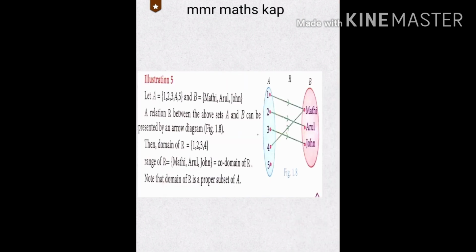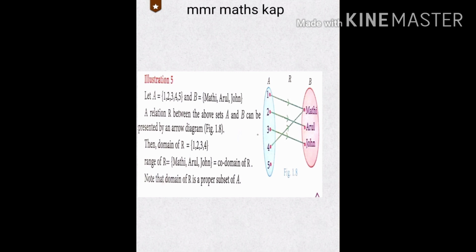Now let us discuss domain, codomain and range. What do you mean by domain? Here is a small example. The set A is 1, 2, 3, 4, 5 and set B has some names: Madhi, Arul and John.